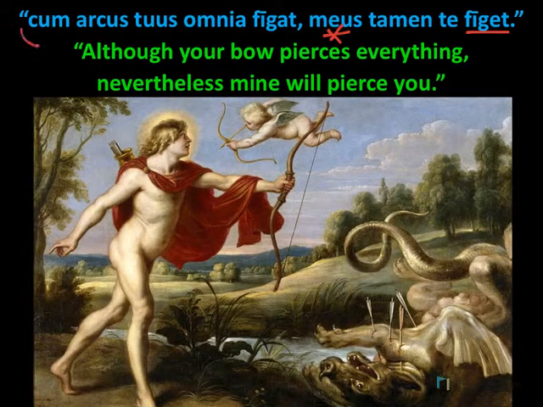And again, our sentence started with a subordinate clause, starting with cum and going to figat. Our main verb is figat, arcus is the subject, and omnia is the accusative plural direct object. Although your bow pierces everything, nevertheless, mine will pierce you. Notice how cum again sets off our subordinate clause, and this time it was translated as although. So let's talk about the cum clause.